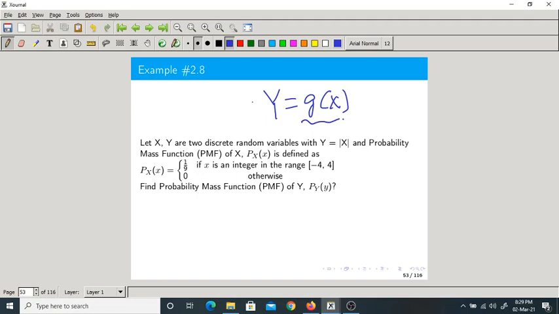We know PMF of x, it is given to us. You have to find out the PMF of y. Which means the probability mass function of one random variable will be given to you, and you need to find out the PMF of another random variable.